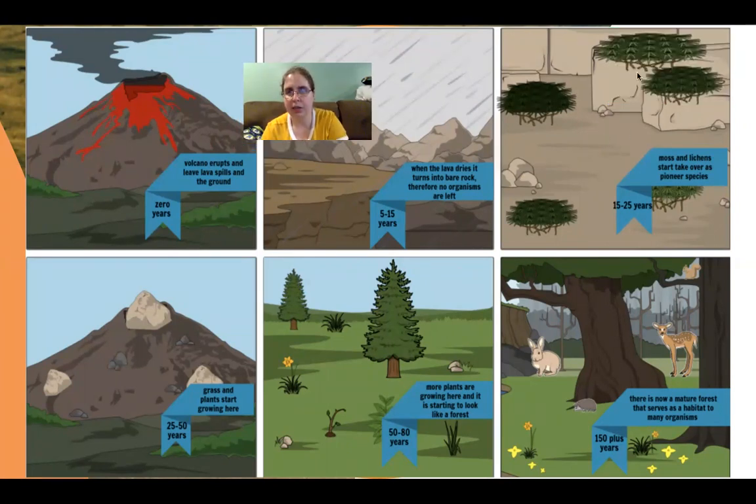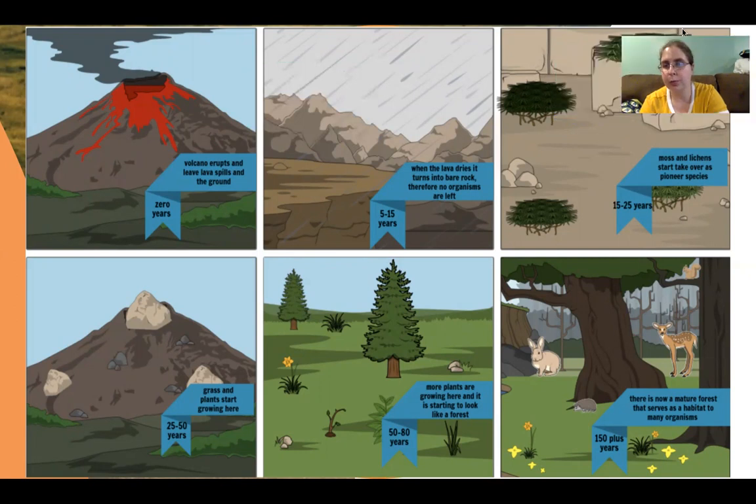Here, we see moss and lichens starting to grow. These are our pioneer species. As they grow, reproduce, die, and decompose, they start to form soil that grasses and small plants can start growing in. Those grasses and plants are going to go through many years of grow, reproduce, die, decompose, strengthening and deepening the soil so that larger plants can start growing.